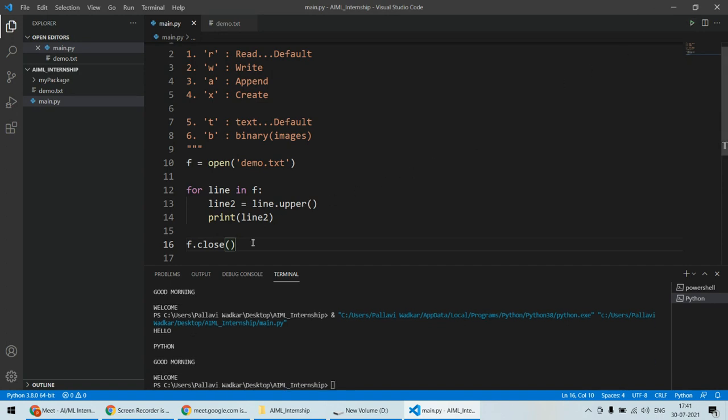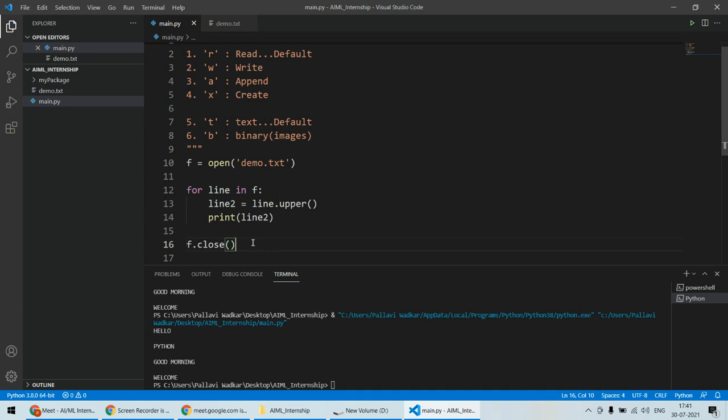So by the open function you will open that file, and there are various modes like read mode, write mode, append mode, and create mode. By using f.read, you can read content from that file. f.read can also be used to read a specific amount of content, let's say 10 characters or 20 characters. You can specify it as an argument to the read function.